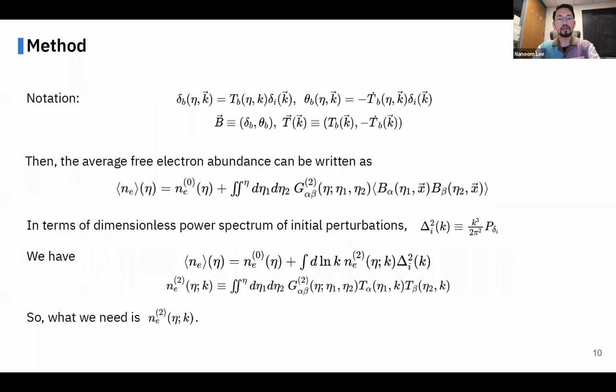Then by defining 2 vectors, B and T, which contain baryon density perturbations and also velocity divergence, we can write the average free electron abundance as shown here. And in terms of the dimensionless power spectrum delta I squared of k, we get the following expressions. So to calculate the average free electron abundance given the initial perturbations, we need to first calculate NE2, which is a quadratic correction to free electron abundance per unit initial perturbation at each k.